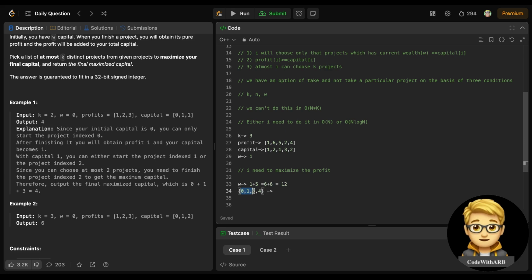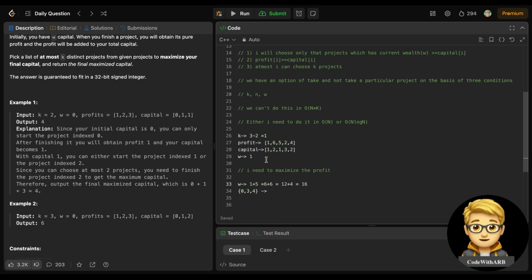Now is anyone left? No, no one is left to choose. So it means I have chosen two projects, and k is still left with 1, meaning I can choose one more project. So between 0 3 and 4, which is the maximum? 4 is the maximum, so I can take 4 also. So the answer is 16.